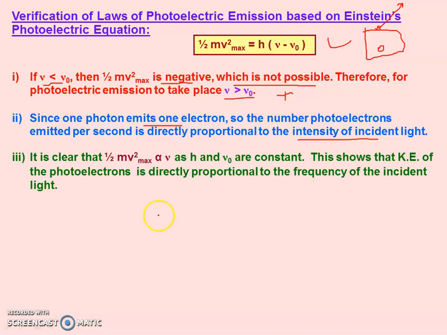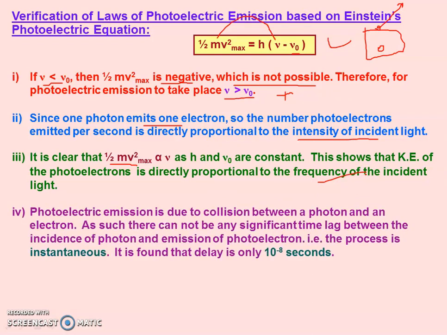Now the third, it is clear that kinetic energy depends on frequency, since nu naught is constant. If nu is increasing, kinetic energy is also increasing. It means the kinetic energy of the emitted electron depends on the frequency of incident light.